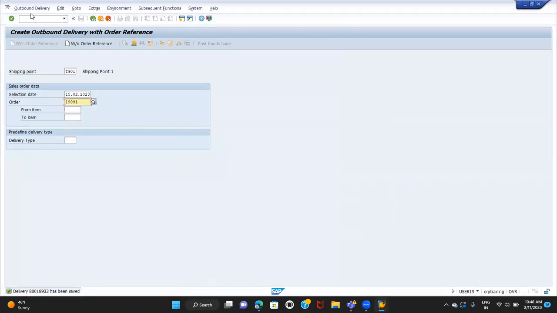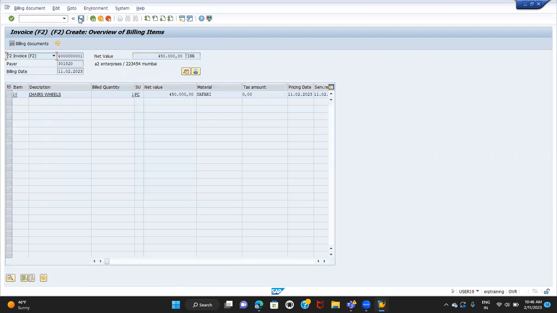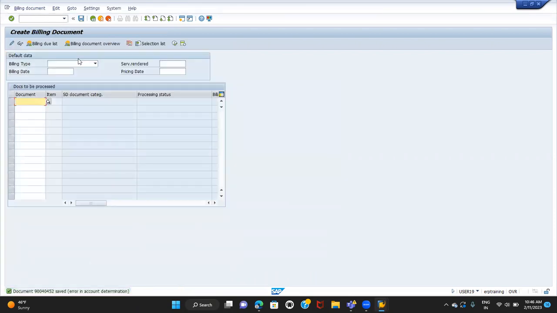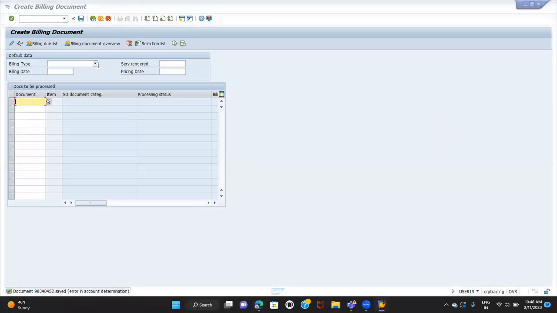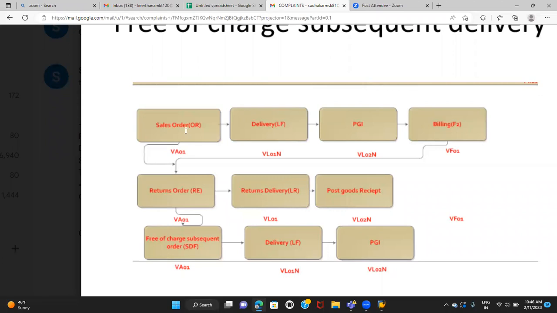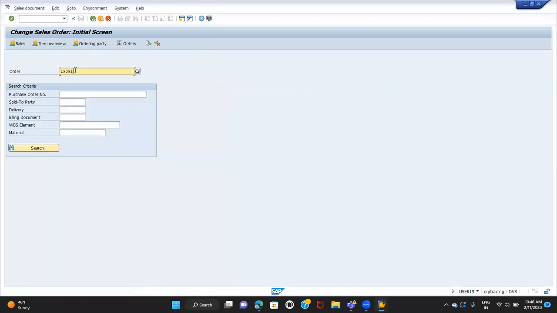Now we'll create the billing document with VF01. As per this process, order, delivery, picking, PGI and billing have been completed. I can take the billing document reference or the order reference, either can be used to create the return order. This time we'll take the order reference. Last time we created it with reference to billing. So I'll take the sales order number.